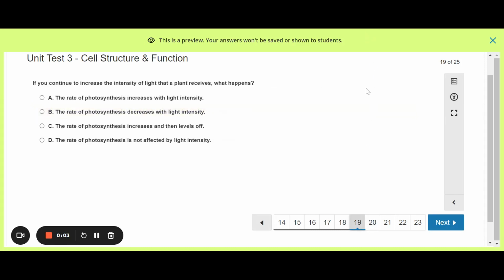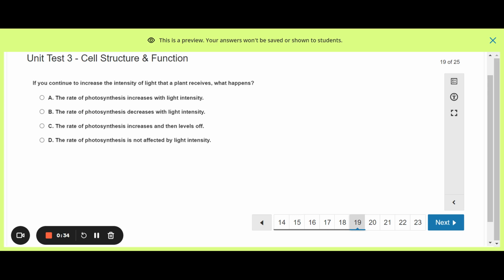Number 19. If you continue to increase the intensity of light that a plant receives, what happens? Before you even look at your answer choices, think about what light has to do with plants. Light is what powers photosynthesis. So if a plant has light, it does photosynthesis. If you have more light, then I guess you can do more photosynthesis. So I would look now to see what matches that.